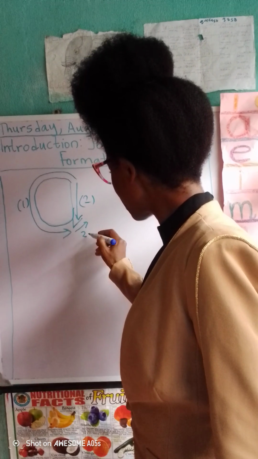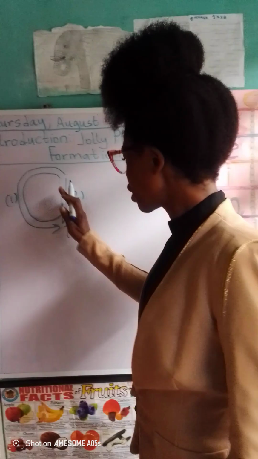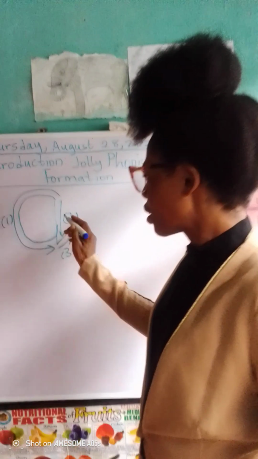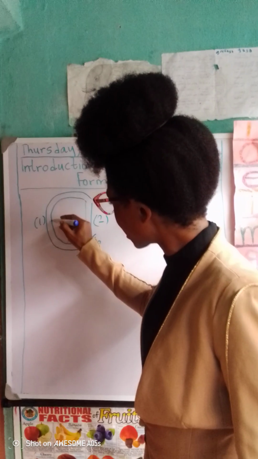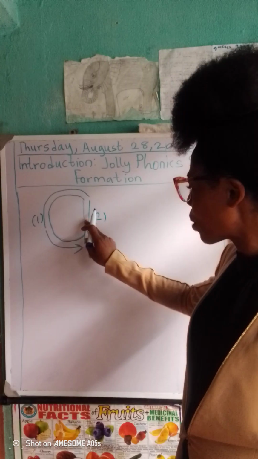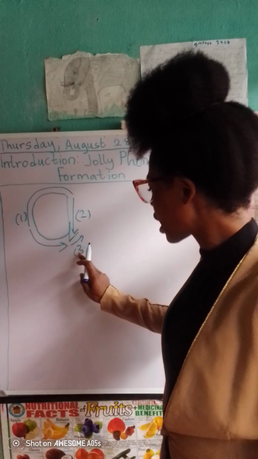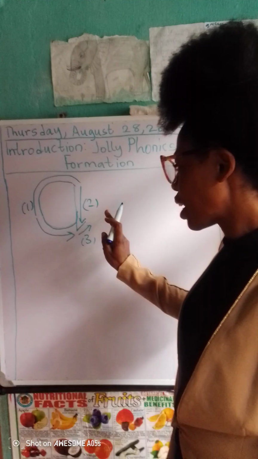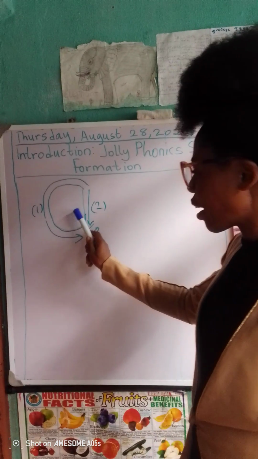To write the sound R correctly, your child takes 3 steps. The first step is the curve, the left curve. The next step is the short stroke down, and the third step is the kick at the end. So, point at this and say, ah, ah, ah.